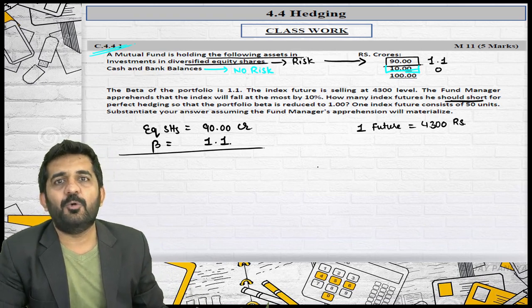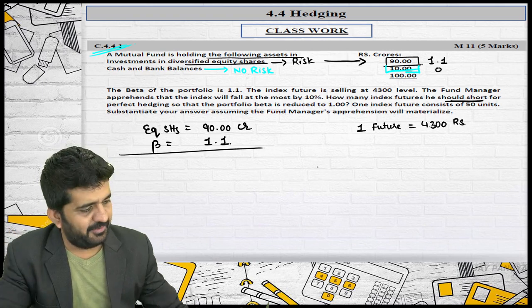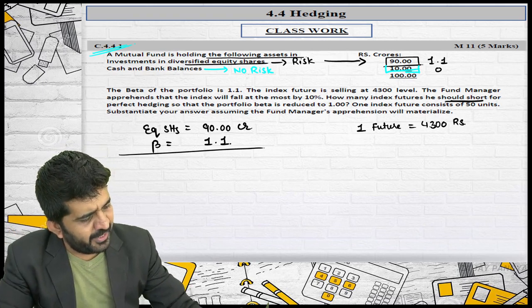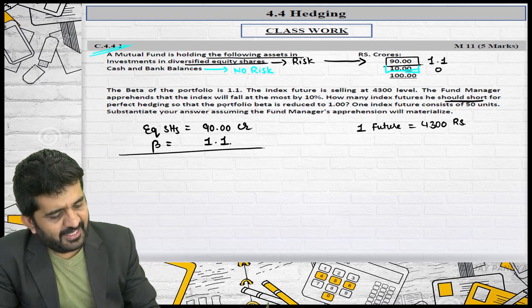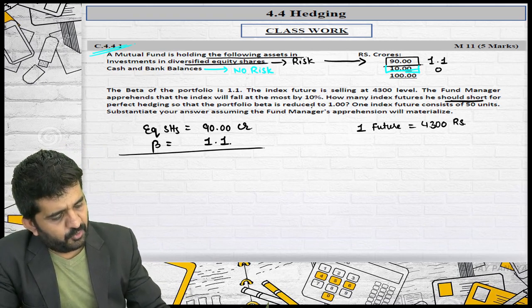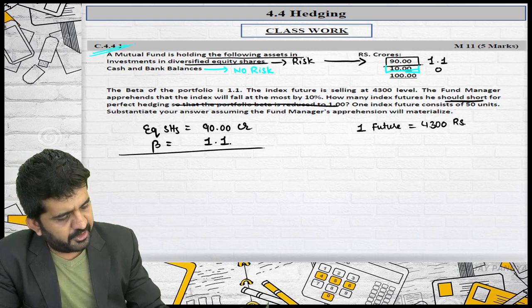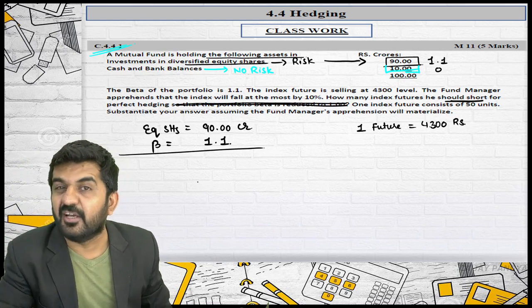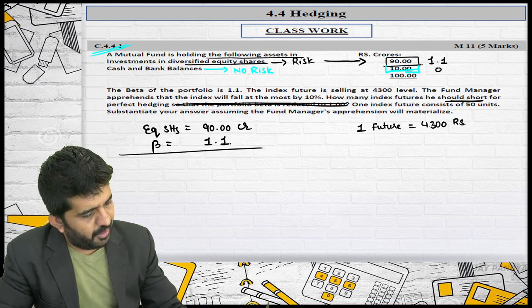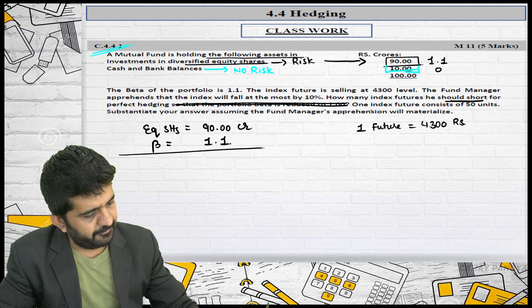Is it alright? Now, sir, why have they written that you should sell it? We know it, but it is absolutely alright. They will even write it down sometimes. How many index futures should be sold? For perfect hedging, so that the portfolio beta is reduced to 1. Try to concentrate, never concentrate on this type of points. It is given just for confusion, and believe me, it is even somewhat incorrect. How many index futures should he short for perfect hedging?